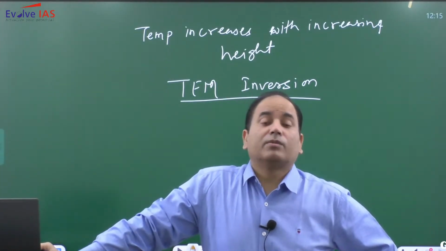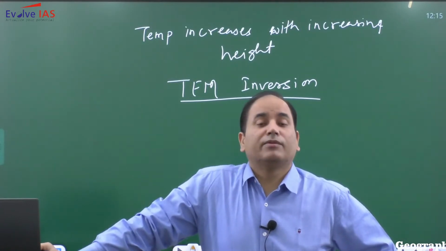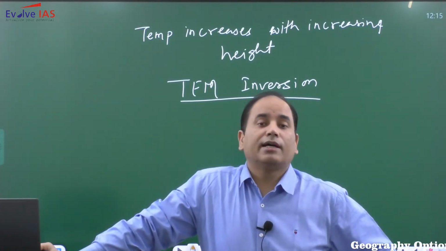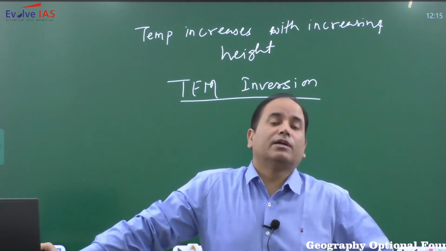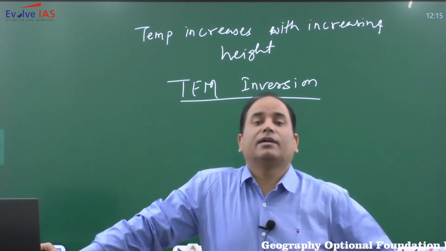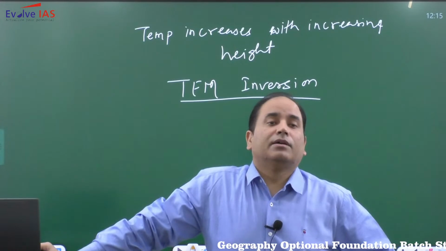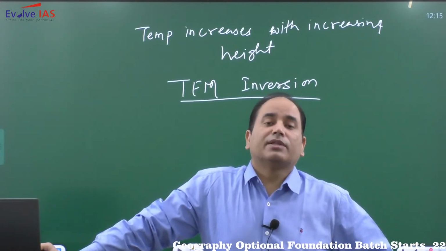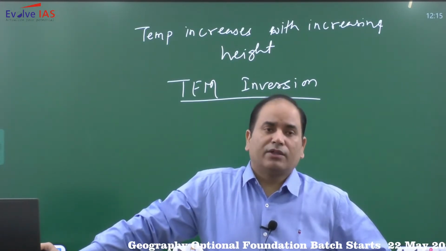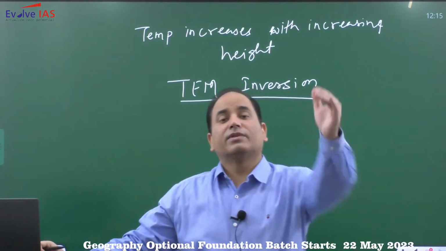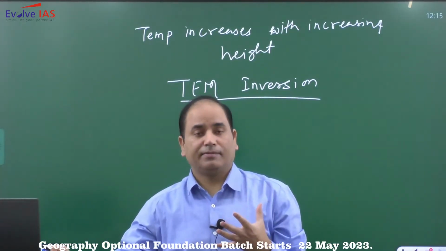Temperature inversion happens over the plain area, over the coastal area, over the oceanic area, and over the area where there is a convergence of air in the form of air masses. Temperature inversion is also very much prevalent in the hilly area.